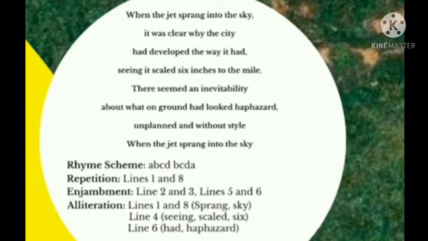S is a consonant sound and it is repeated. And in line 4 you can see again the S sound is repeated: sing, scaled, six. So there again the S sound is repeated. And in line 6 you can see the H sound is repeated: had and haphazard. The H sound is repeated. So this is called alliteration.